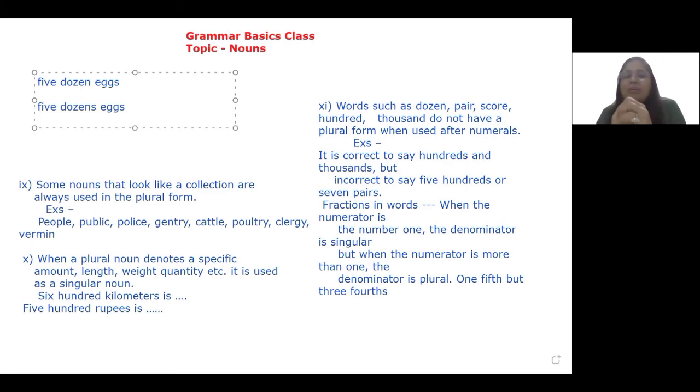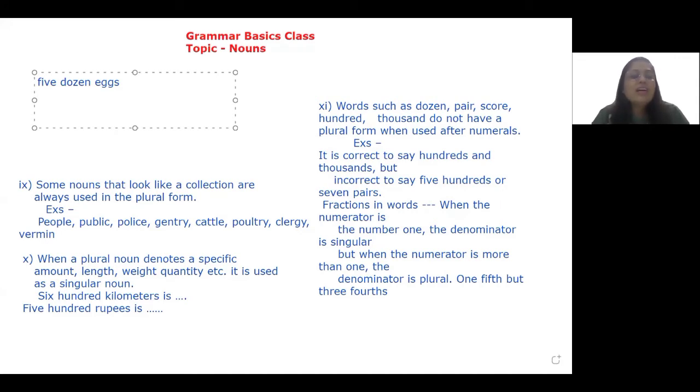It's very difficult sometimes to decide which one is correct because the difference is minute. Not only that, it is confusing. Why is it confusing? Because this dozen, which is mentioned here, specifies to us that we are talking about something that is definitely more than one, right? So we get confused and we think that perhaps it's correct to say 5 dozens, but no, it is not. This is wrong. The correction is 5 dozen eggs.